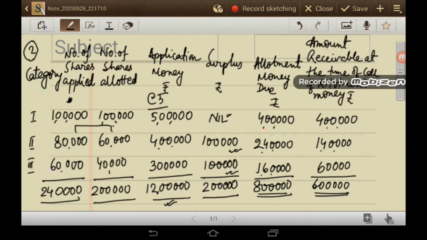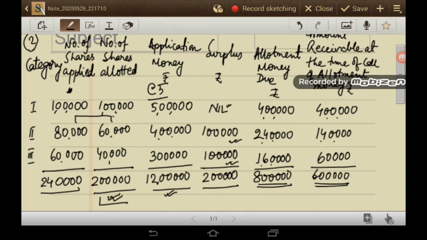So what is the total allotment money which is due for category 1? It is 4 lakh, because allotment money is rupees 4 per share. So this is 1 lakh into 4, 4 lakh. 60,000 into 4 gives 2,40,000 and 40,000 into 4 gives 1,60,000. So total 2 lakh shares. This is the number of shares which were allotted into rupees 4 per share. This will give the total allotment money which is due.